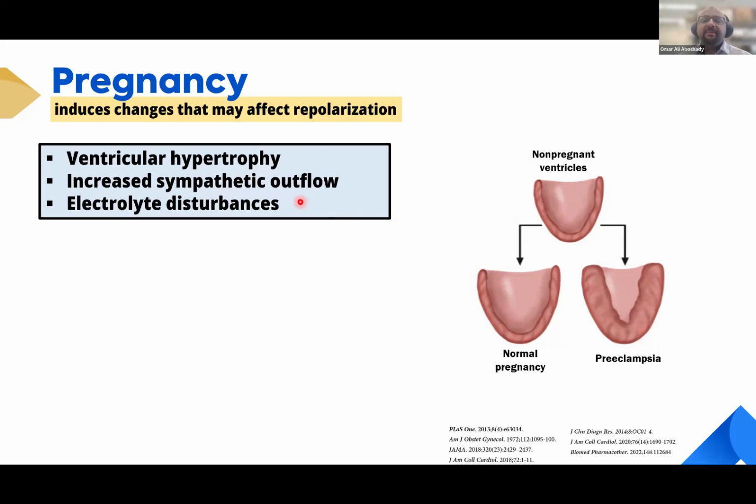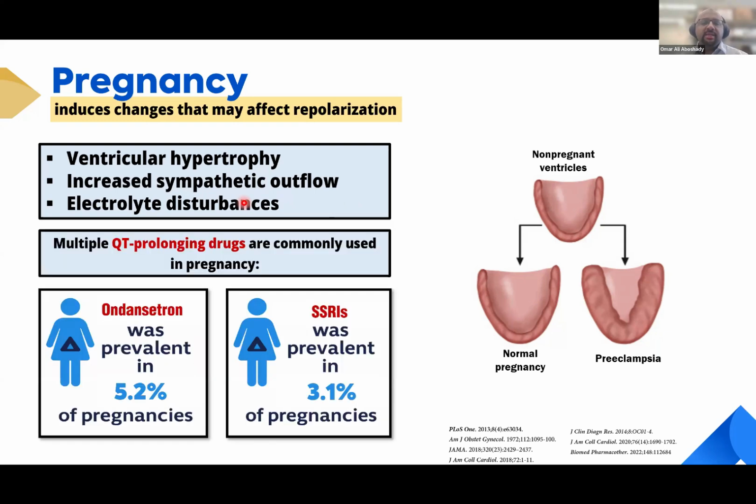Also, in preeclampsia, there is an increase in sympathetic outflow and some electrolyte disturbances, such as hypocalcemia, that are known to affect cardiac repolarization. Not only these physiological changes may impact cardiac repolarization, but also multiple QT-prolonging drugs are commonly used in pregnancy, such as ondansetron and SSRIs, with a prevalence of about 3 to 5%. So all these changes are expected to affect cardiac repolarization during pregnancy.